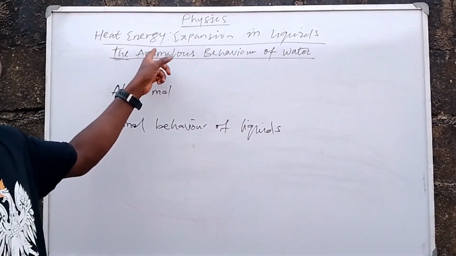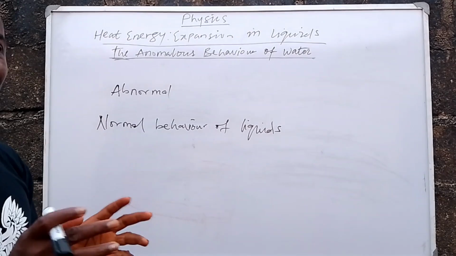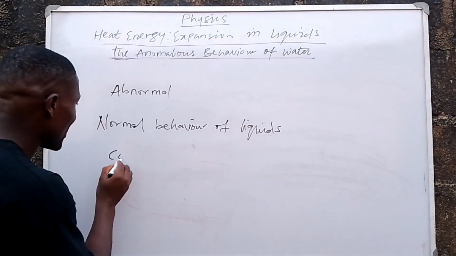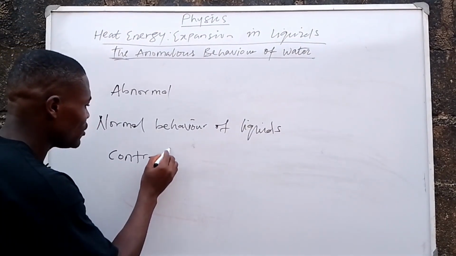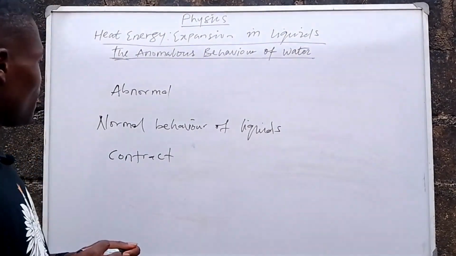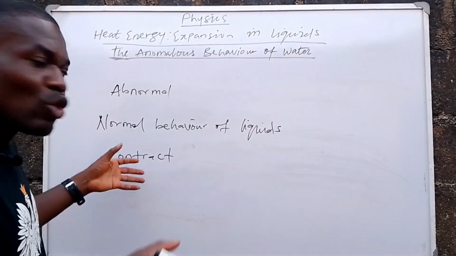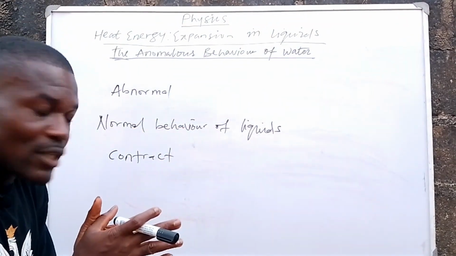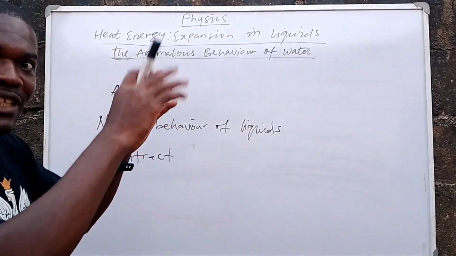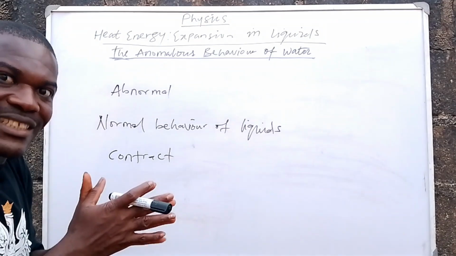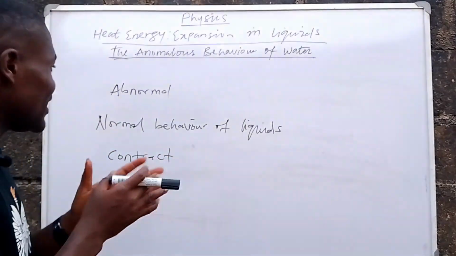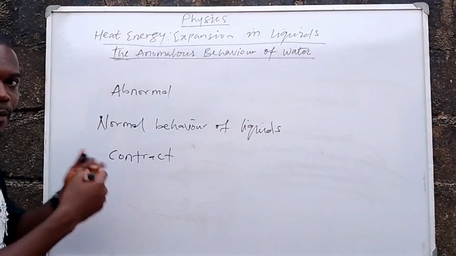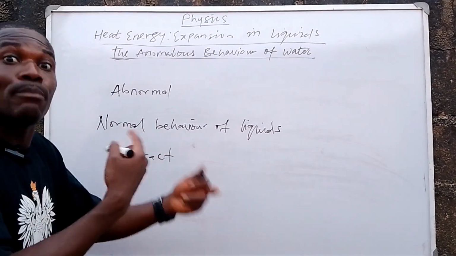When you remove heat energy from liquids, what happens is that they begin to contract. They begin to contract, right? So, as they are being cooled, they contract. To contract simply means to reduce in volume, right? So when you remove heat energy from liquids in general, they begin to contract, they begin to shrink. Now, they keep shrinking until a certain temperature, until their freezing point, right?